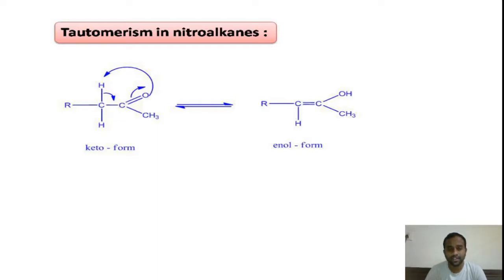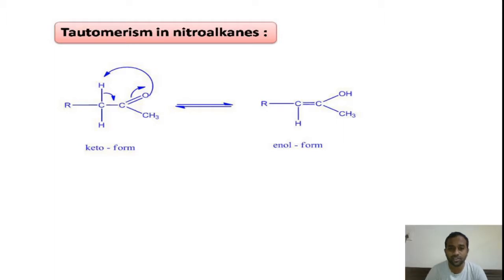And if you look at the formula of these two compounds, that is keto form and enol form, the formula is the same but the structure is different, right? So two or more compounds having the same chemical formula but which differ in their structure and which differ in their properties are called isomers.